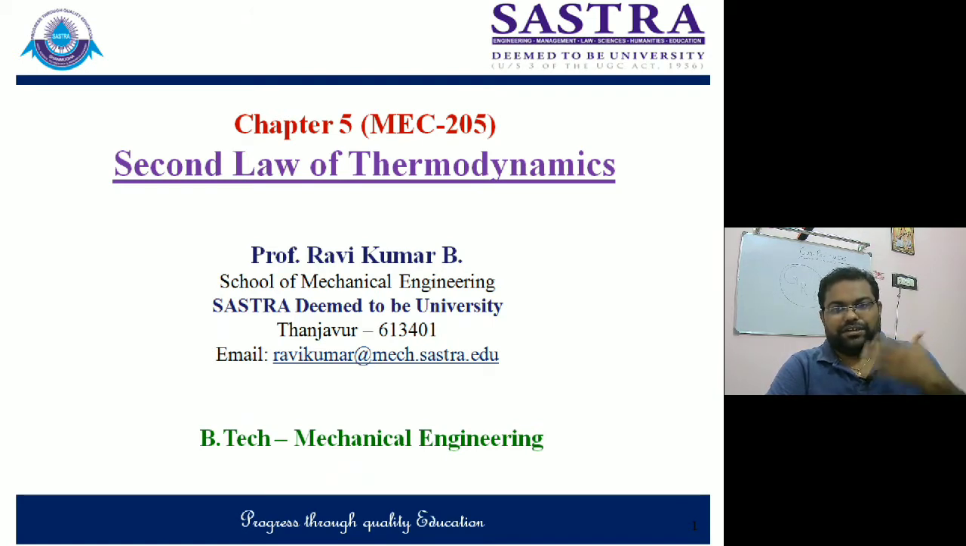The limitations of the first law of thermodynamics was that we were not able to identify how much portion of heat is getting converted into work. The first law says that whatever heat you are supplying to a system is going to convert to work. So total heat transfer is equal to the work transfer. That's the statement we have got from the first law of thermodynamics, right?